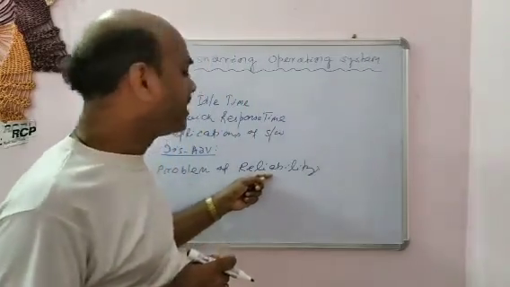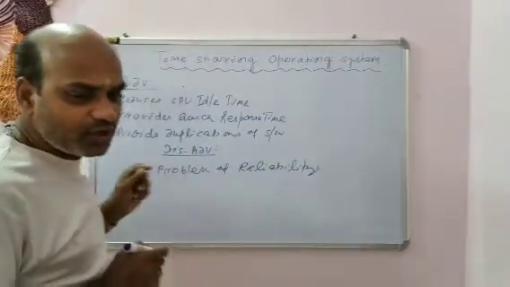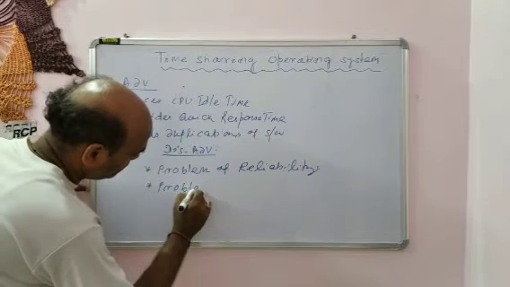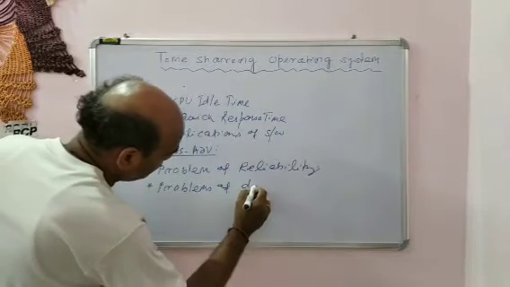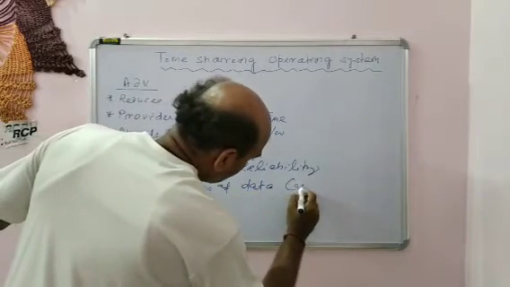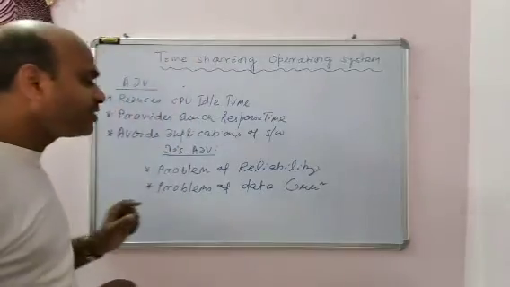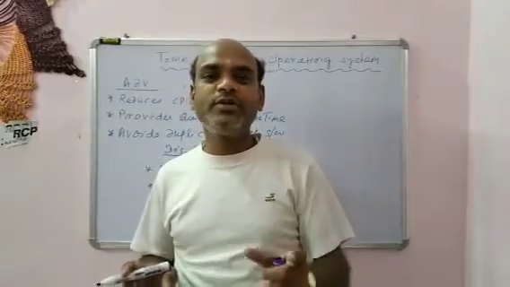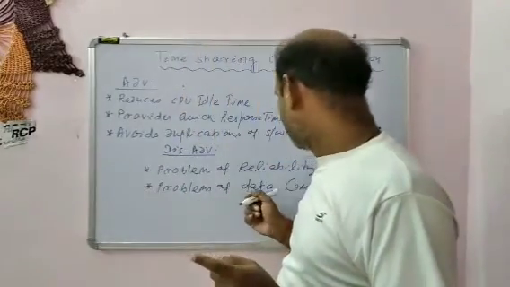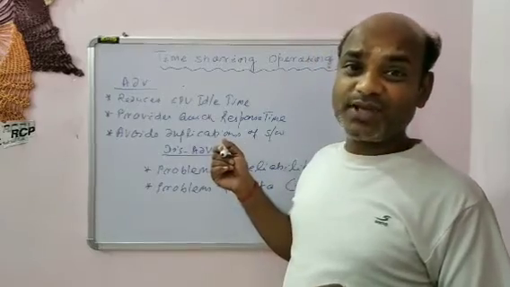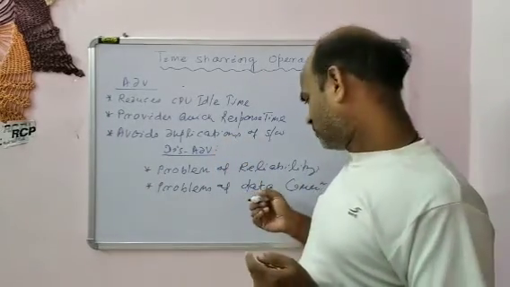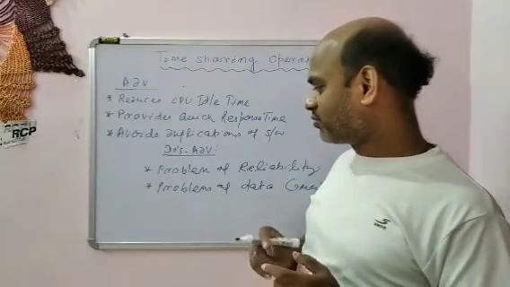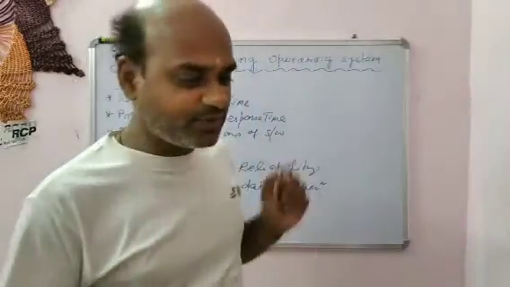The second is problems of data communication, because data must be communicated between several processes. Several processes are using the same time slot or time quantum, so data communication between processes may create another problem.